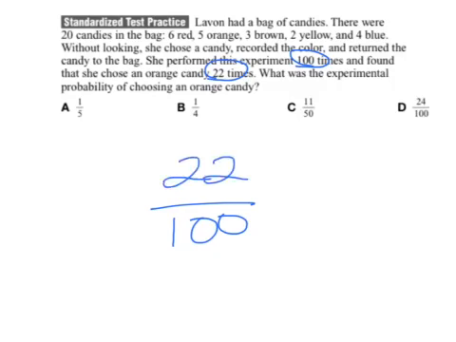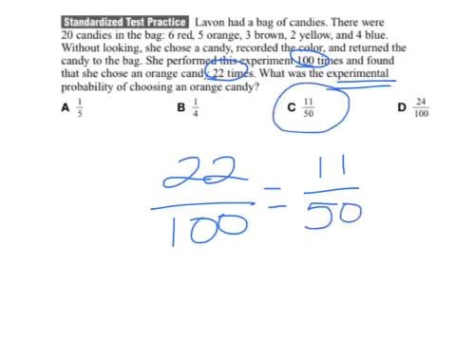So we don't worry about what should have happened. We worry about what actually happened because it asked for the experimental. She pulled it 22 out of 100 times, which would simplify to 11 over 50. So our answer here is C. That is the correct answer. That's the experimental probability. You go based on what actually happened when Levon did this. She did it 100 times, and she got the orange candy 22 out of those 100 times. So that's a really good example of showing you the difference between those.